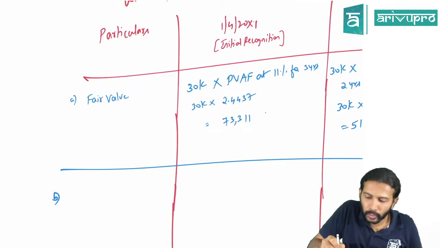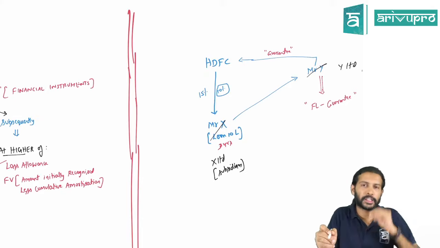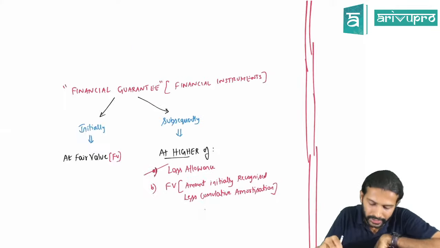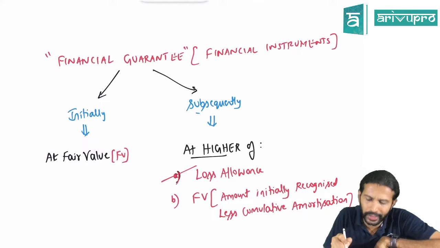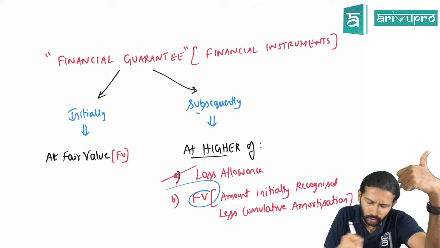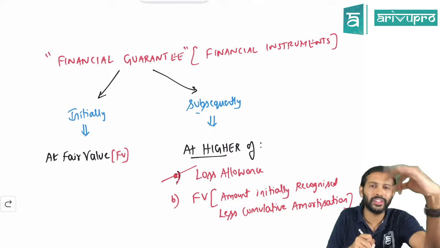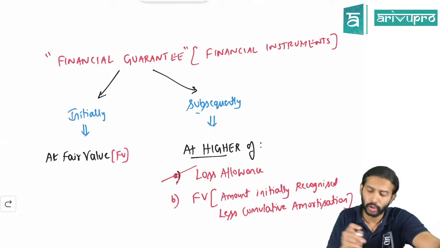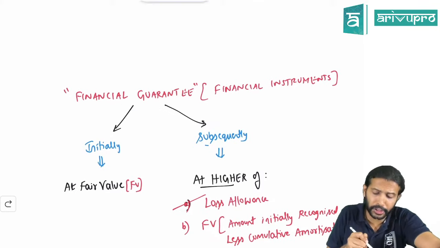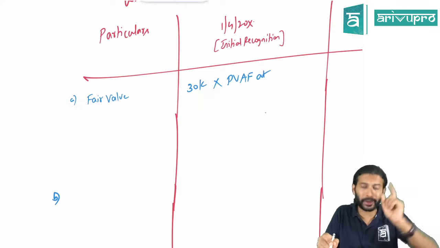Now, what is the value of financial guarantee, or how will you account for financial guarantee? Initially, it is recognized at fair value, but at each year end, subsequently, you will recognize it at fair value or loss allowance, whichever is higher. Sir, this financial guarantee is a financial liability. Which method will we use? Your mind will be thinking on that.